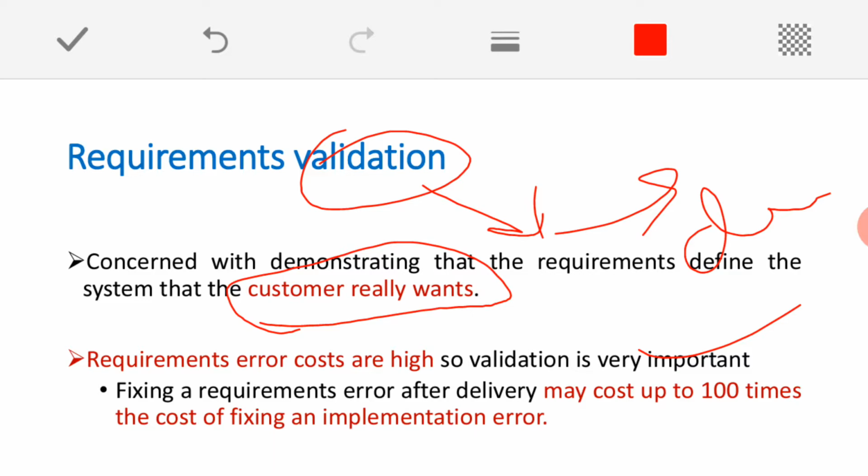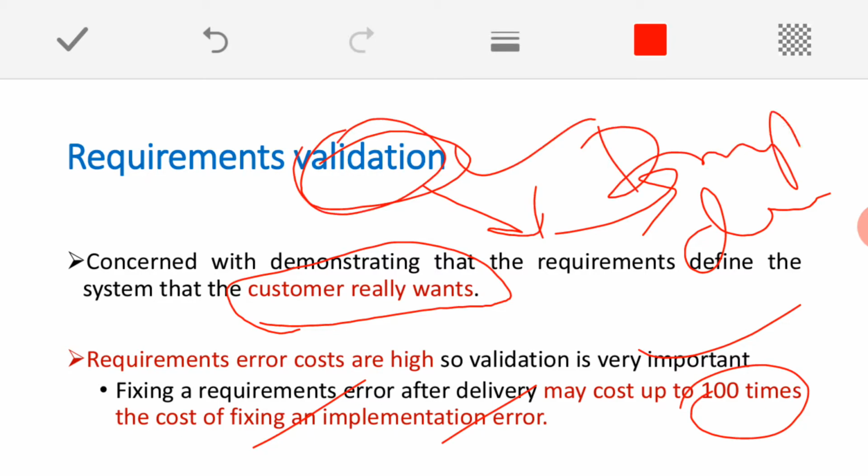Once again my software has to undergo validation and testing, and then it should be delivered to the customers. That is why it is much costlier, around 100 times the cost, for fixing an implementation error in later stages. So, a lot of care should be taken at the time of defining the requirements. That is why requirement validation is a very important task here.